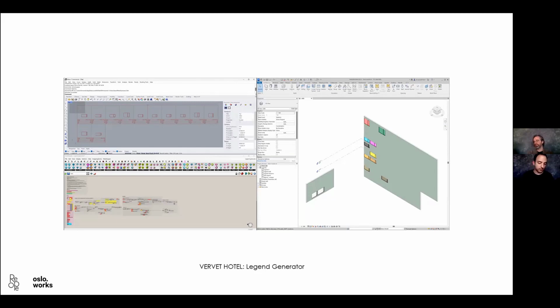For the people that don't know a lot about Revit, I will try to explain it in a way that they can understand. When you have the project, you need to produce a document, which is called the legend for windows, for doors, where you basically are reporting all the types of windows that you have in the project.